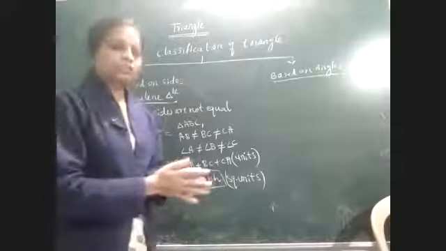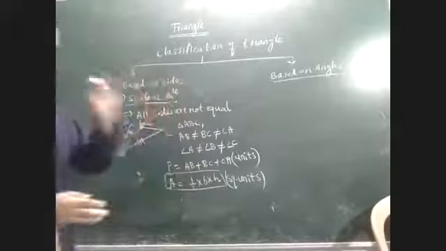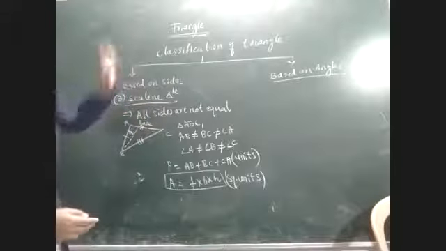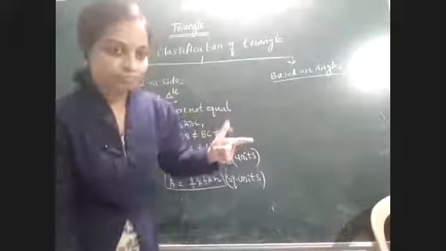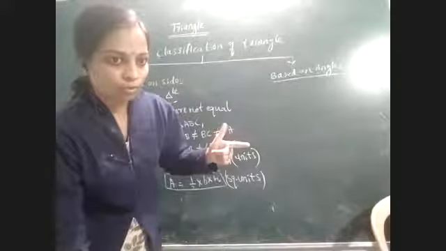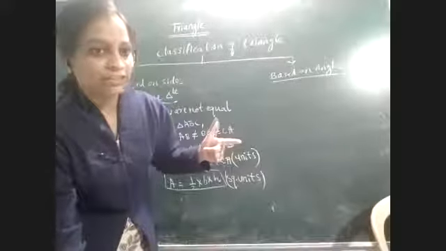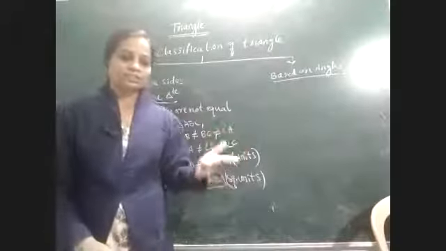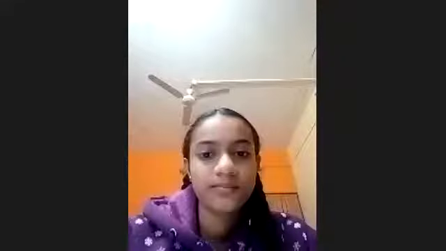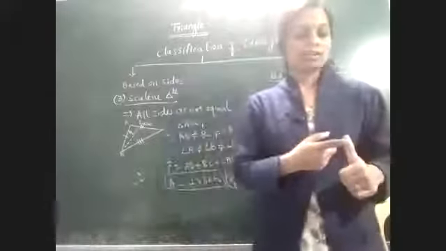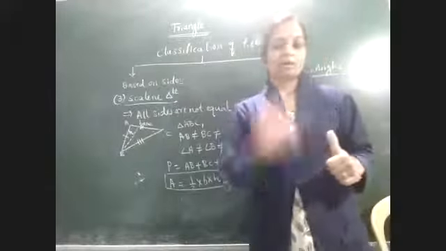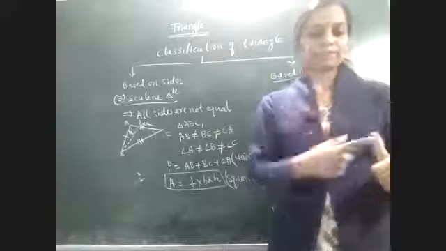Okay, so this is about the three kinds of triangle based on sides. One is the equilateral triangle, second is the isosceles triangle, and third is the scalene triangle. Equilateral triangle means all the sides are equal, all the angles are equal, and all angles measure 60 degrees.